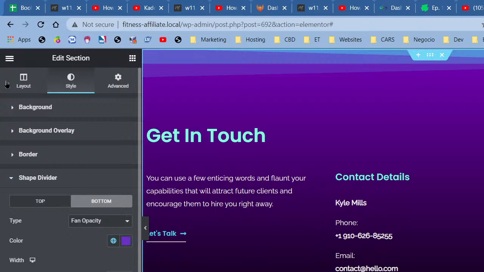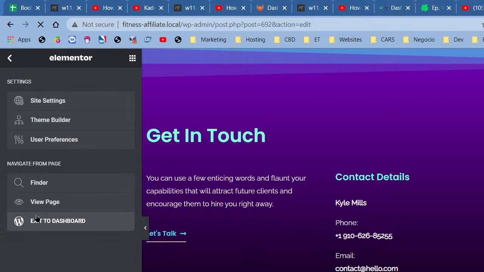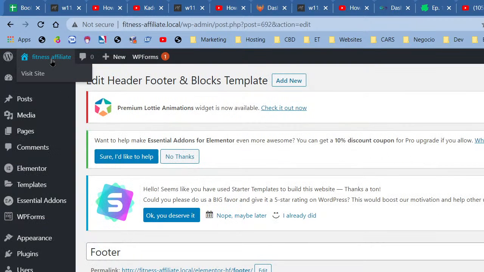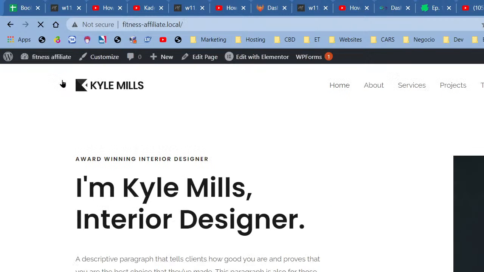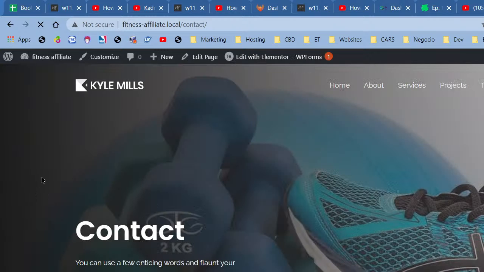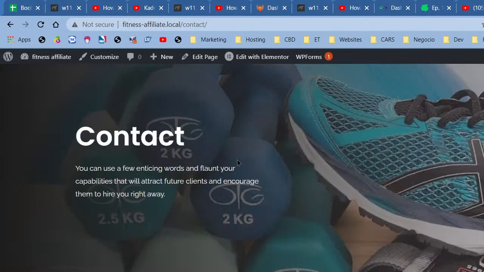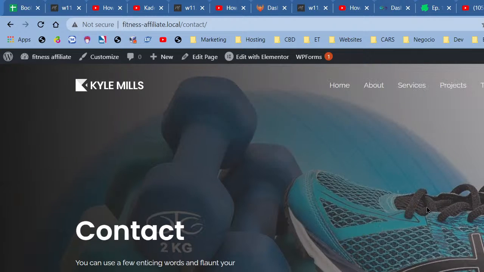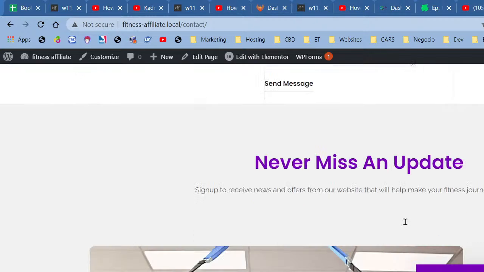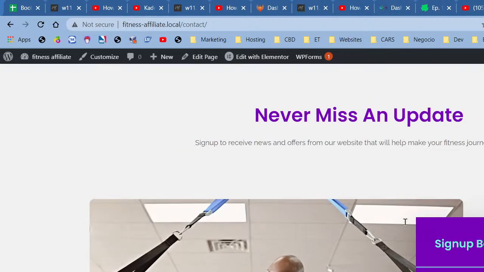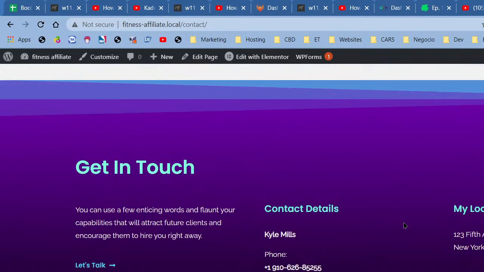I'm gonna save. I'm gonna go to dashboard, because if a view page, only this would come up. I'm gonna visit site. I get in there. Go to contact. Alright, so contact. And I think maybe I would change this background picture to something that's a bit more interactive. Someone exercising or something. I don't know. So let's see. Never miss an update. Okay, so now we can distinguish that there's something happening here versus the minimalist view we had previously.